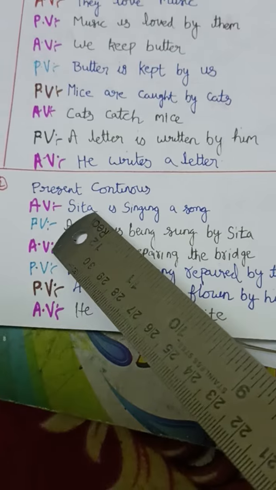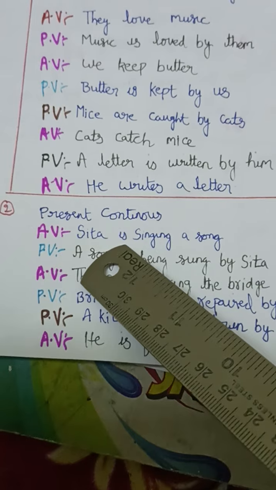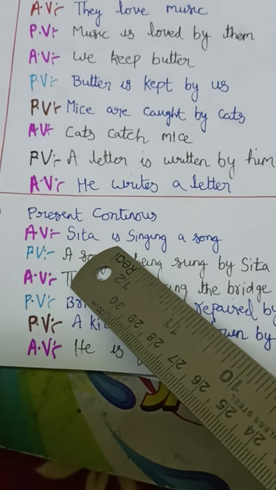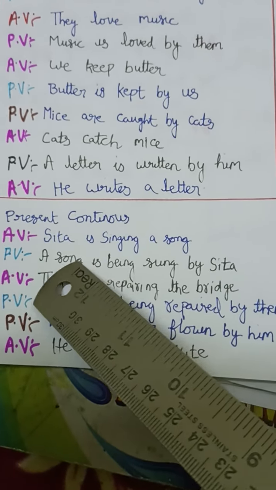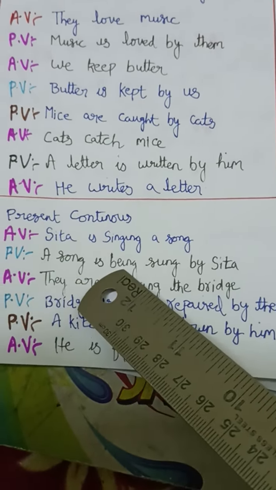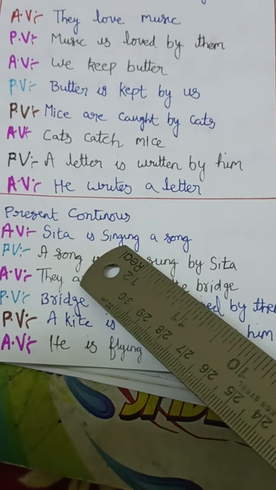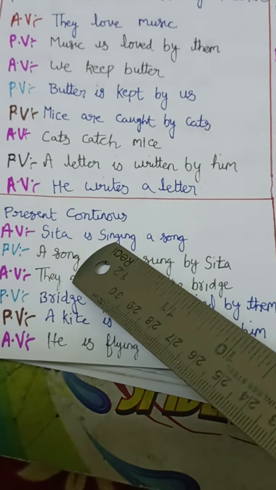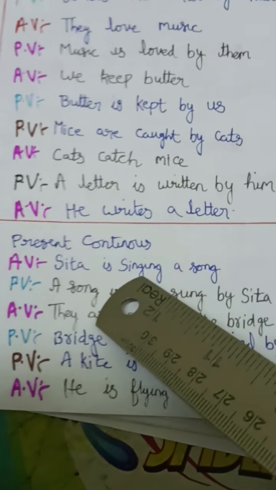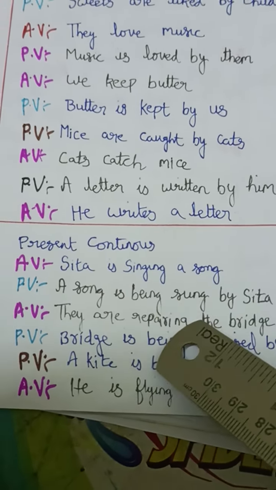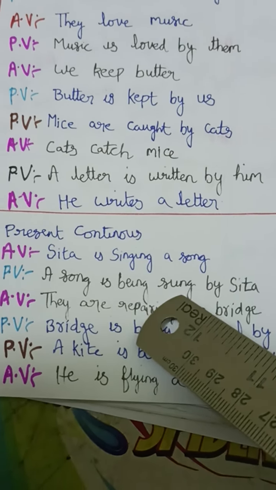Next, present continuous tense. In present continuous, the important thing is the word continuous. So ing will be there, and is, am, are will always be present already. So what we have to do is, if is, am, are is present, being should be added. And we will start with a song. A song is being, and here if you see, ing is given. So we have to change ing into V3 form. So sing, sang, sung. We have used sung in the V3 form. Even though it is ing, ing should not be used, always V3 should be used. So sing becomes sang, sang becomes sung. So a song is being sung by Sita.